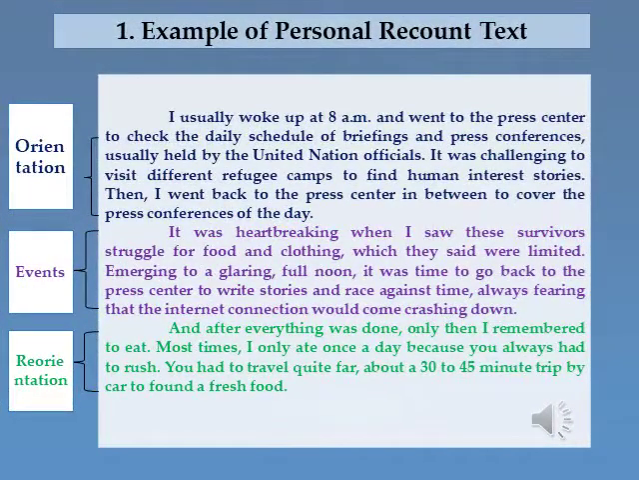This is the example of personal recount text. Nah, di sini ada bagian-bagian dari recount text. Paragraf pertama adalah orientation, paragraf kedua adalah events, dan paragraf ketiga adalah reorientation.